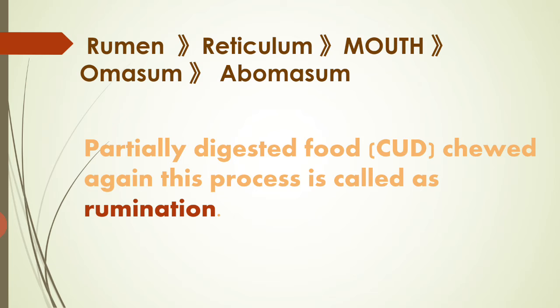And finally, from the omasum, the food particles are sent to the abomasum. Abomasum is the true stomach of the grass eater, and in the abomasum the final digestion takes place.